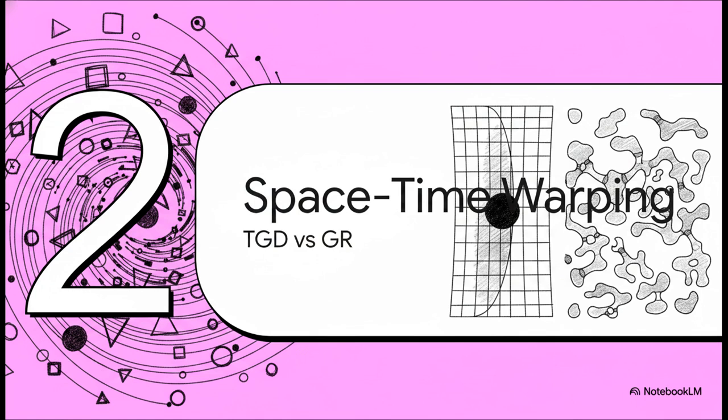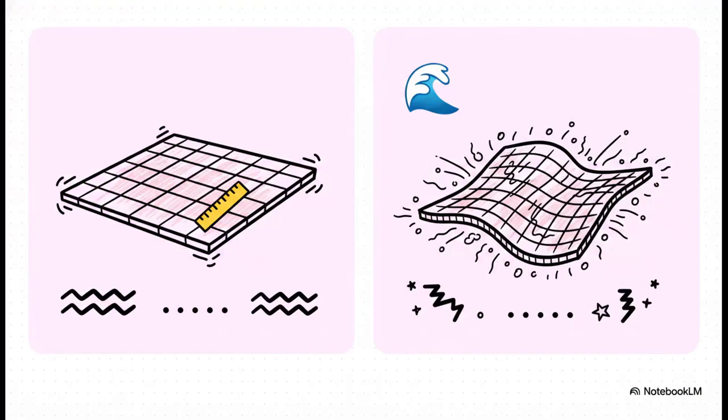Comparing TGD directly with general relativity. Here is where we reach a profound ontological divergence, specifically regarding the fundamental nature of spacetime. In standard general relativity, vacuum solutions simply cannot warp. The metric tensor is rigidly constrained by Einstein's field equations. The vacuum is assumed to be flat or maximally symmetric. However, TGD inherently permits warped minimal surfaces.